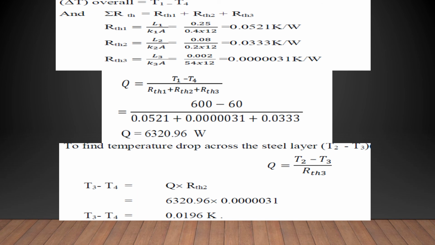So the next part is we have to find the interface temperature, right? So for the first material, and for the last material T3 minus T4, that is Q into R2. So 6320.96 into 0.5031 is nothing but 0.0196.